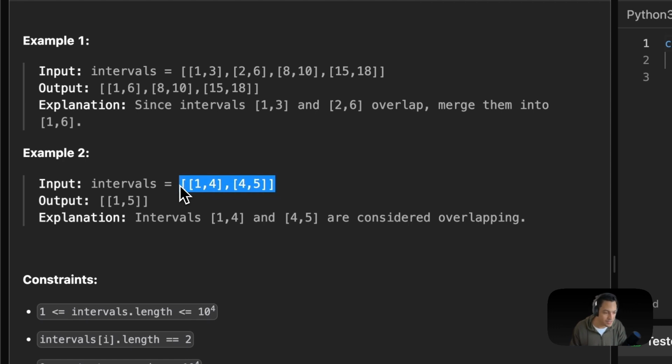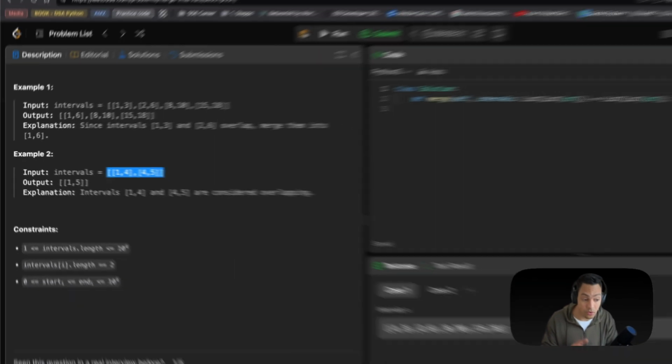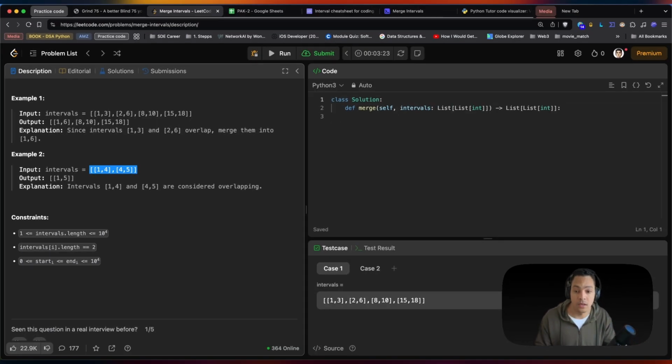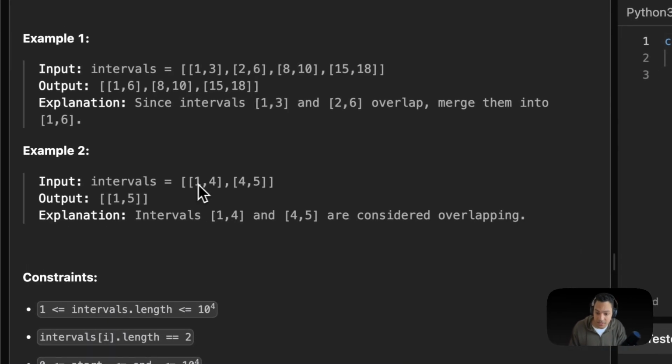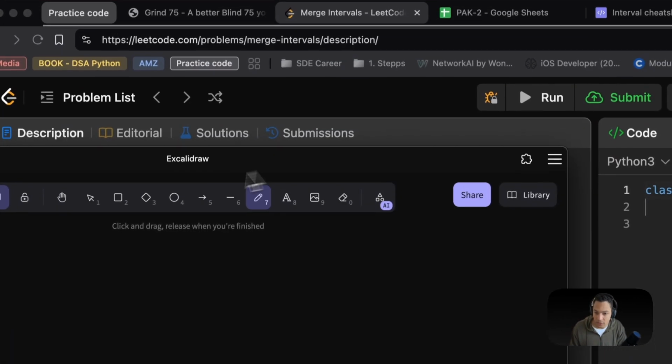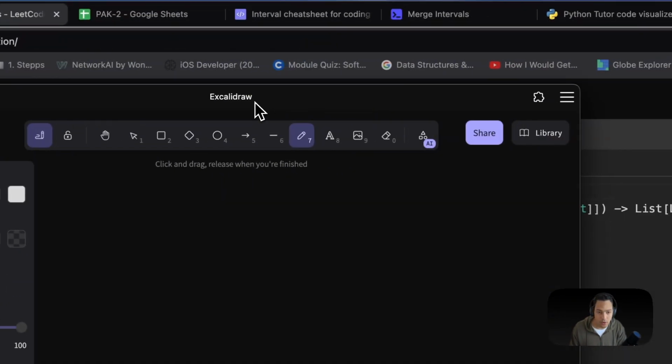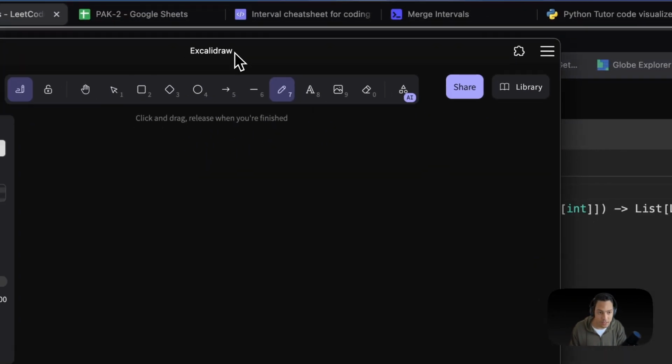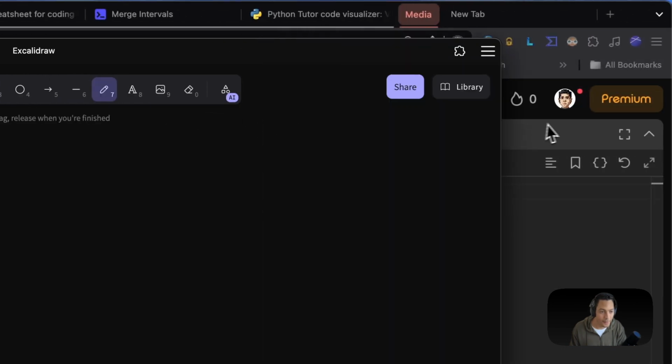We see here that this is a list of lists, or a 2D array, where we have a list inside of a list. So we have to think about that at the time of solving the problem. Let's jump right into it. I'm going to bring my whiteboard over here, which in this case is a blackboard.